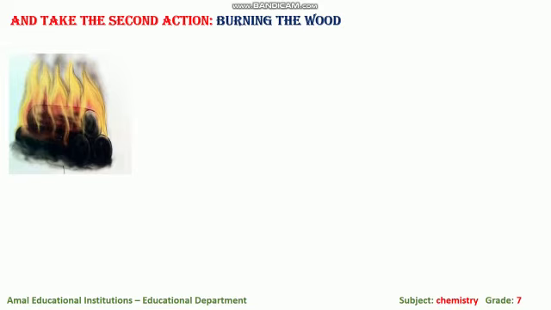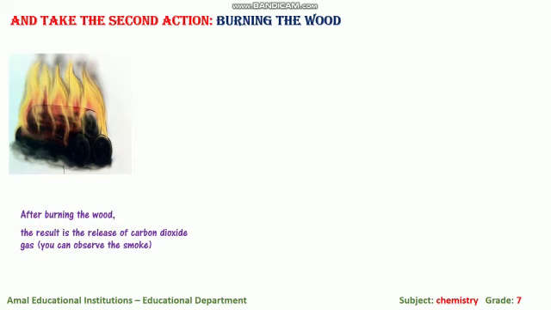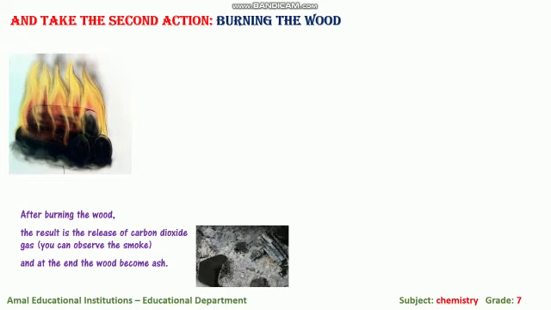Type here, if I take the second action, which is the burning of the wood, okay, what happens after burning the wood? So we can observe the release of carbon dioxide gas. Okay, all of you, when you burn, you can observe the smoke which is released, which is the carbon dioxide gas. And at the end of the burning, we can observe the ash obtained as shown here in this figure.